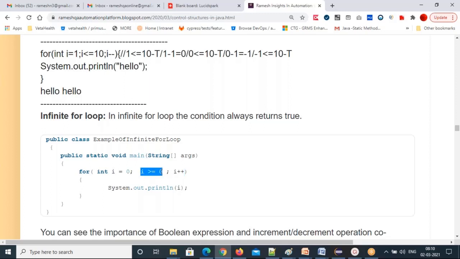3 greater than 0, now it goes to condition, right? Condition is true. Next, i value print 3. So 3 plus 1, 4. 4 greater than 0, true. And 4 will print. And it keeps going until infinite. So this is another infinite loop.